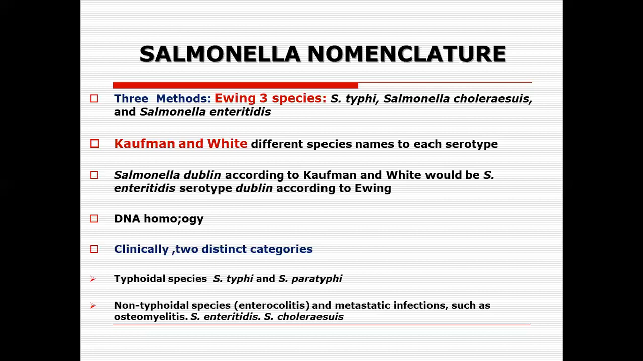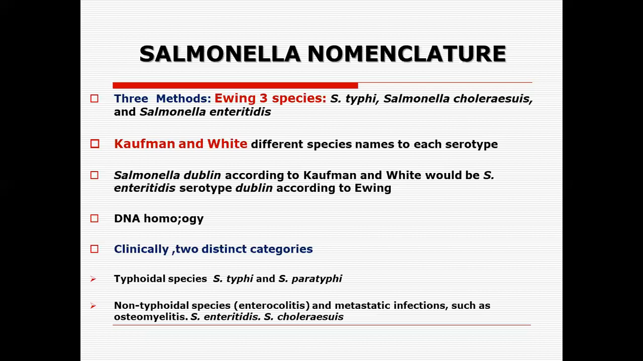And we have another strain, what we call the Salmonella paratyphi. It has three subcomponents: paratyphi A, paratyphi B, paratyphi C. So typhoidal strains, non-typhoidal strains. Typhoidal strains are the Salmonella typhi, Salmonella paratyphi. The non-typhoidal strains are the Salmonella choleraesuis, Salmonella enteritidis. They cause enterocolitis.